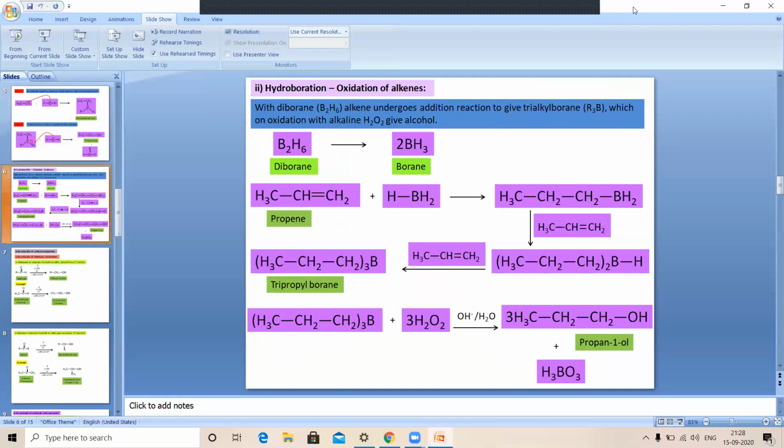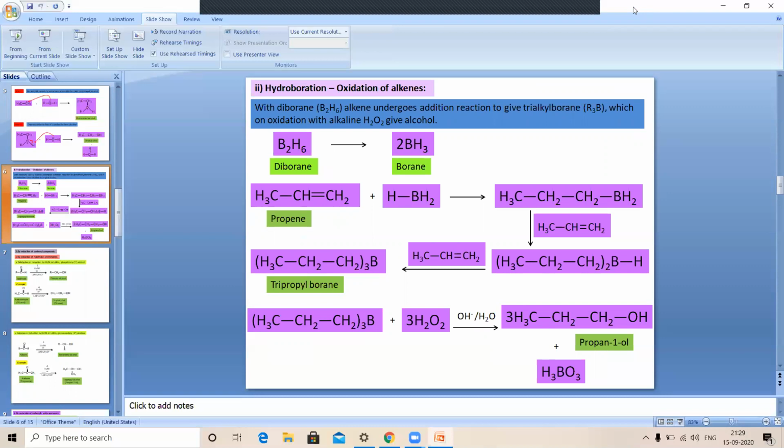Now see the third important method by which we can prepare alcohols from alkenes. If we want to prepare alcohols from a hydrocarbon, because alkenes are a type of hydrocarbon, we can use acid to prepare alcohol. But if we do the oxidation of alkenes, by oxidation of alkenes also we can prepare the corresponding alcohols.